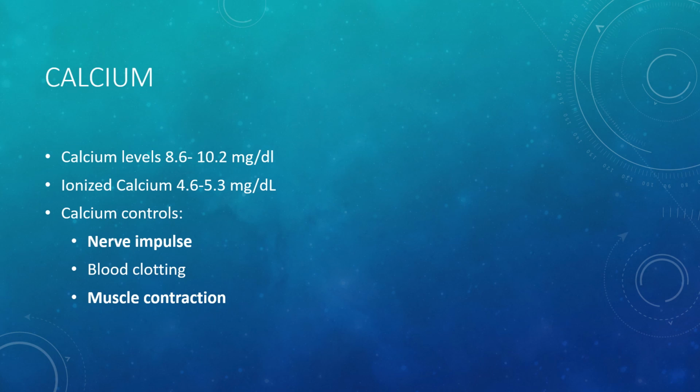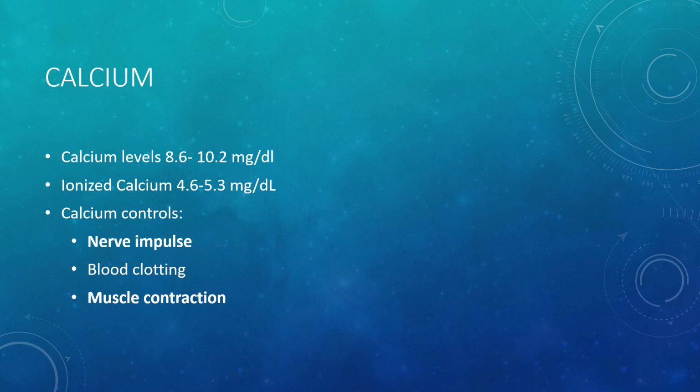When we see just calcium on a lab result, it's the total calcium, so it's all of those sources added together. To get a true idea of what the free calcium is, we draw an ionized calcium level. The normal ionized calcium level is 4.6 to 5.3 milligrams per deciliter.